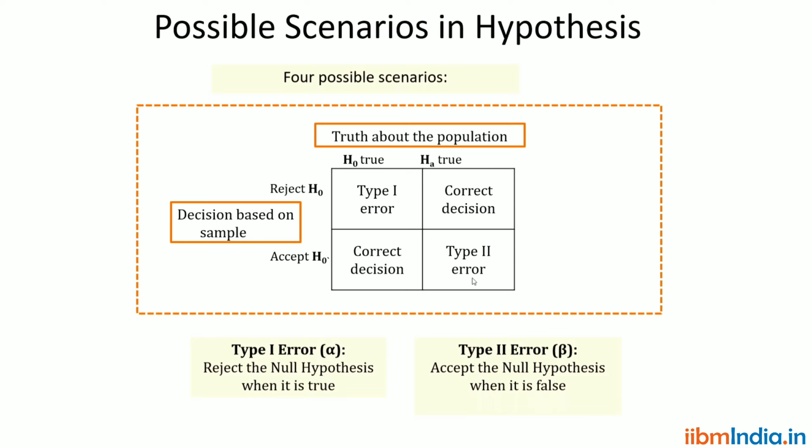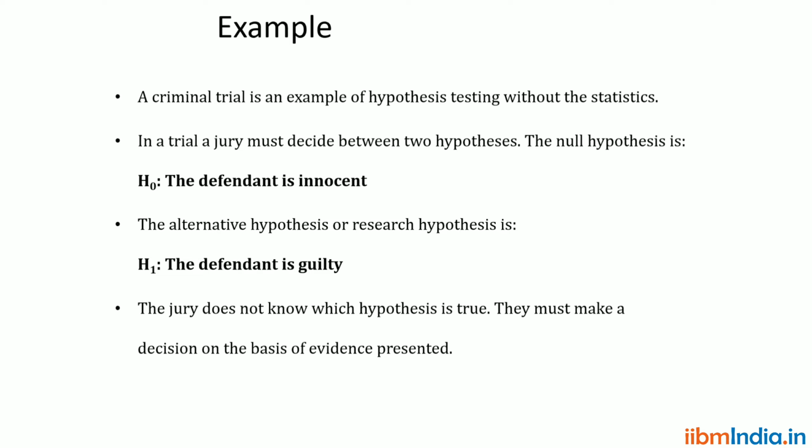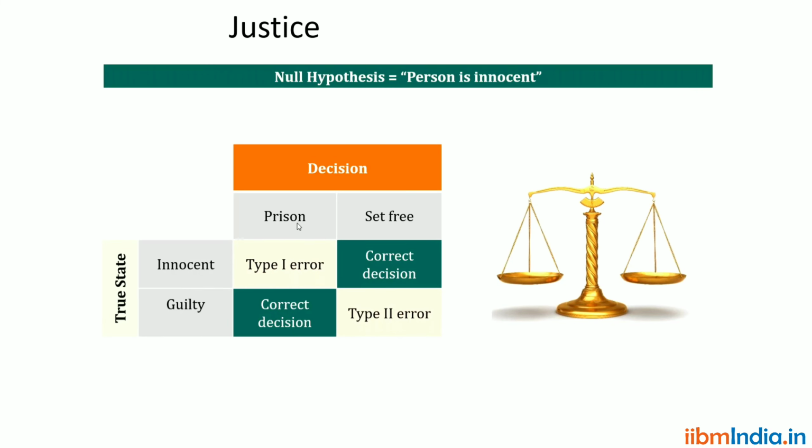So type 1 or type 2 error occurs because of mismatching of our assumption. Let me give one example. The person is very much innocent. If you are keeping him in prison, that is type 1 error. The judgment is wrong. If the innocent person is set free, that is a correct decision.